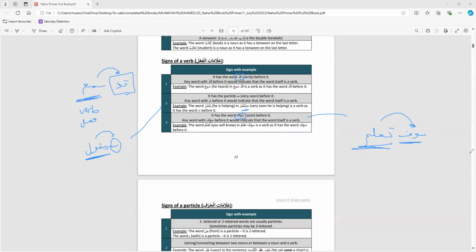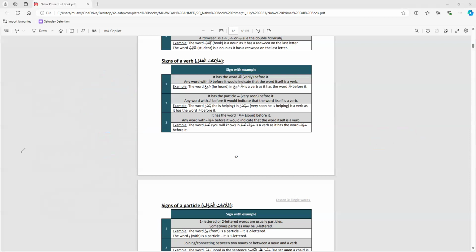Is that clear? Those are clear. I think that was straightforward. Again, a lot of this you learn over time. Some things are just there at the beginning of the book so that after 20 lessons we can come back to it and it's all in one place rather than scattered. That's why all these signs are mentioned here, but some of these things we've not studied. So don't feel overwhelmed by it. It's just realizing and knowing where to find the signs later in your journey of Arabic grammar.